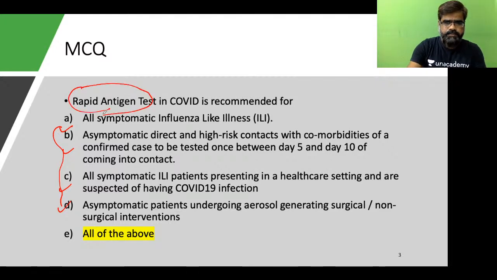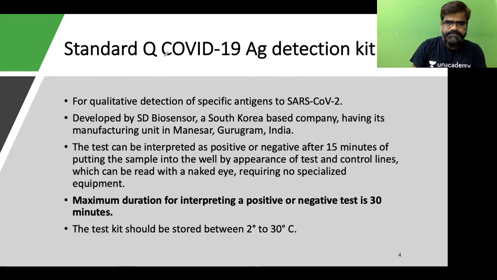Now, what is important for us to know about the rapid antigen test, students, is that the antigen test which is generally used is developed by SD Biosensor, a company of South Korea, and its manufacturing unit is in Gurugram. So we are not interested in that.